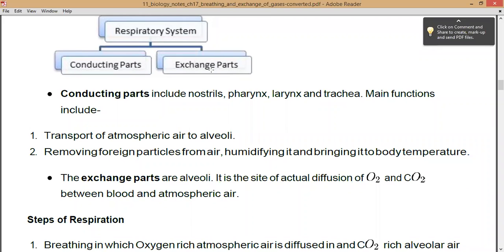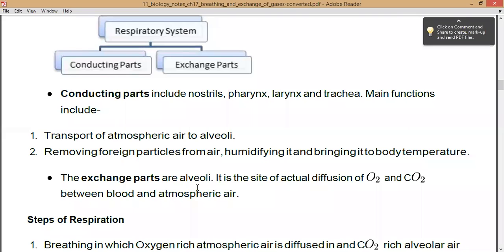In the same way, what are the exchange parts? Alveoli. The exchange part is where the exchange of gases is taking place, right? Only alveoli perform the exchange of gases. They are the exact site where the diffusion is taking place. So oxygen is being diffused in, right?